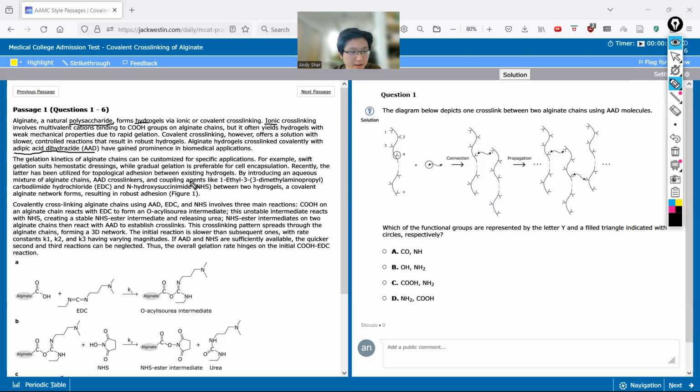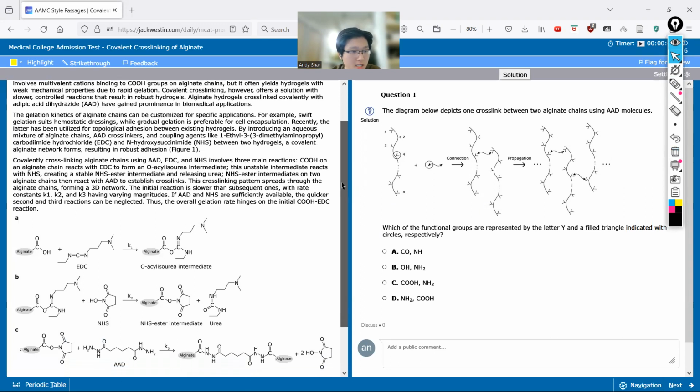And if we add all of these things together, right, we create this whole big mixture, we can form a covalent network that has really good adhesion. So a lot of this I feel like we won't really need, right? Okay, making sure we know, the main thing here is just adhesion, right? How can we improve the adhesion? And we're like, okay, we can bring in not just AAD, but we can bring in EDC and NHS. I feel like that's the main point here.